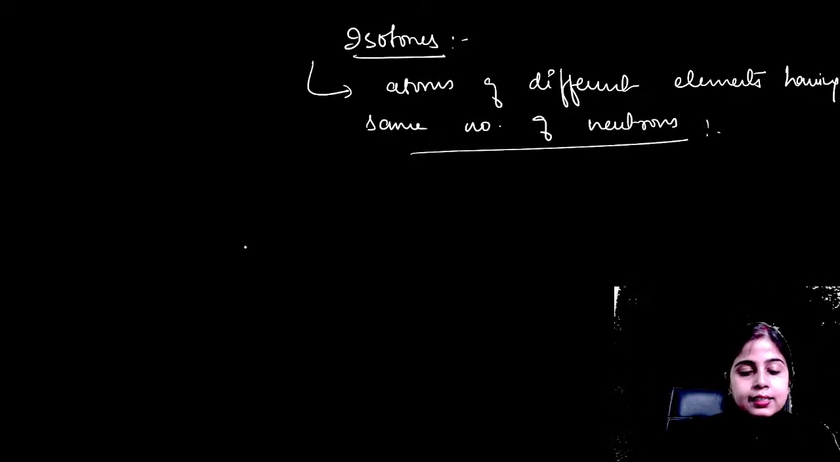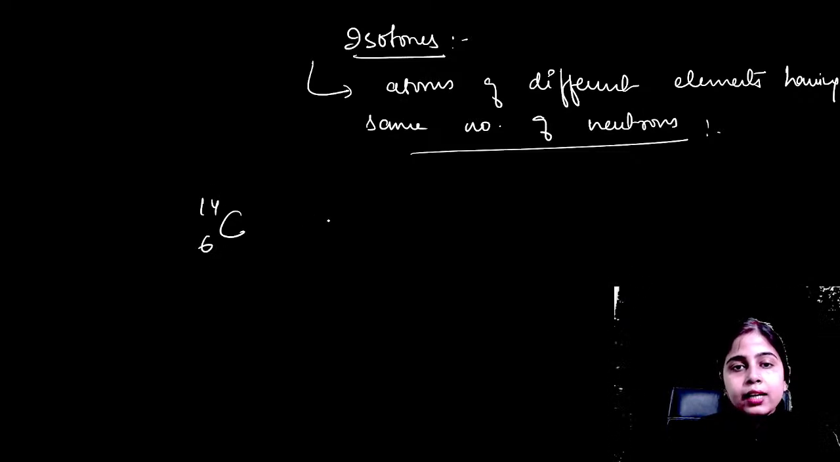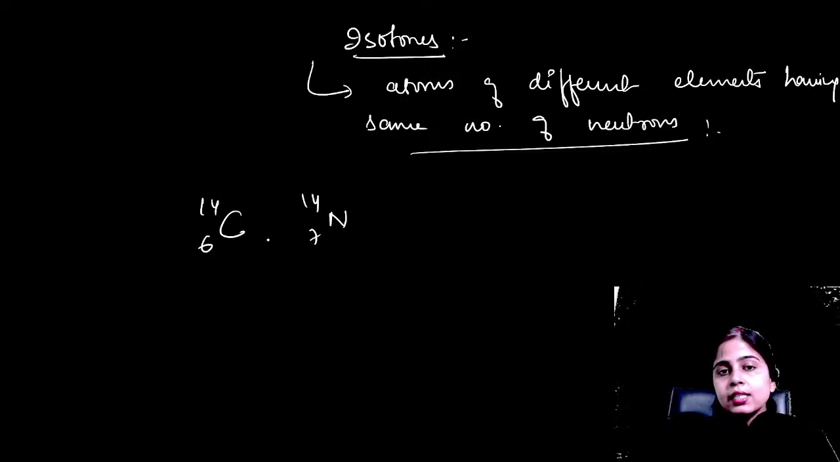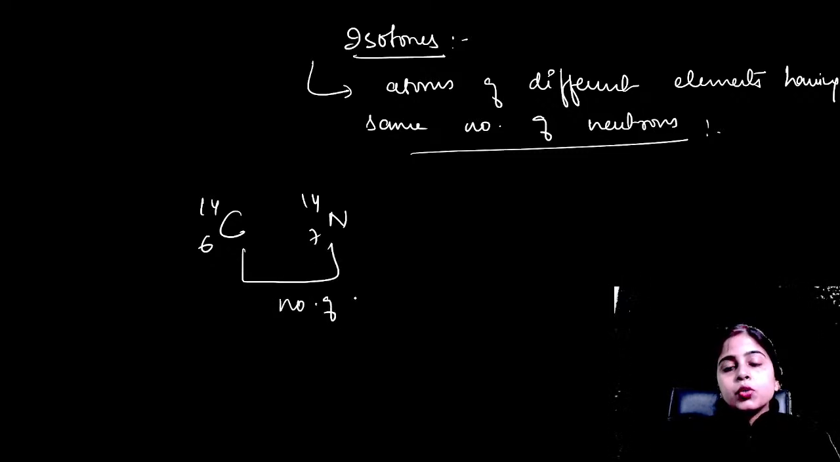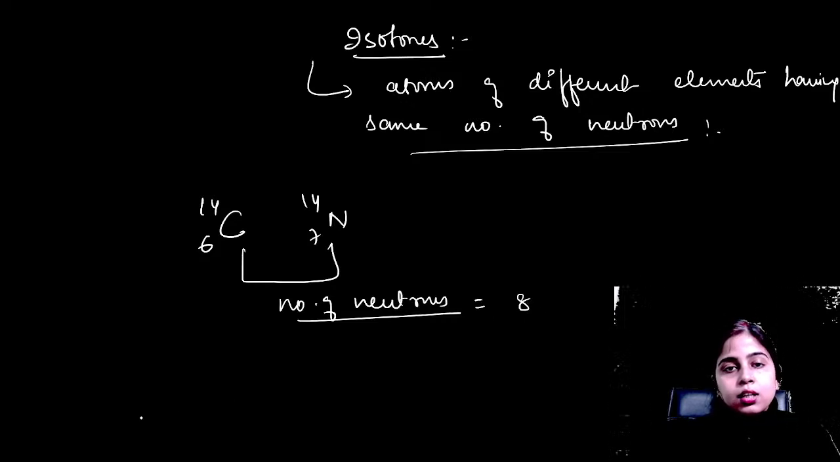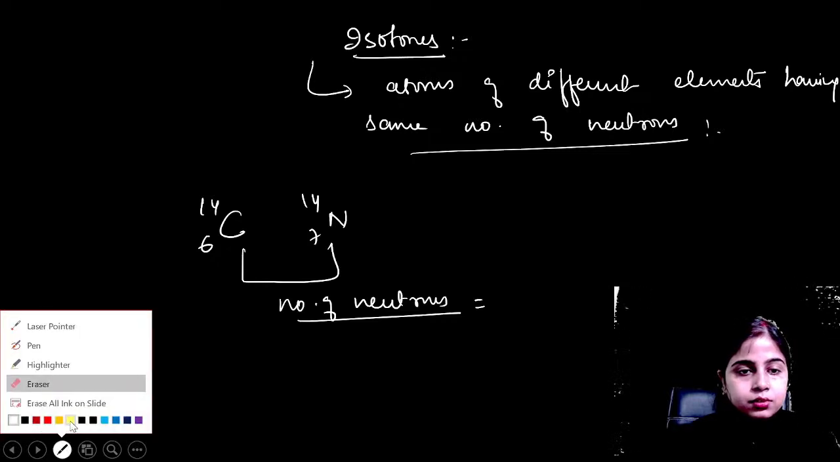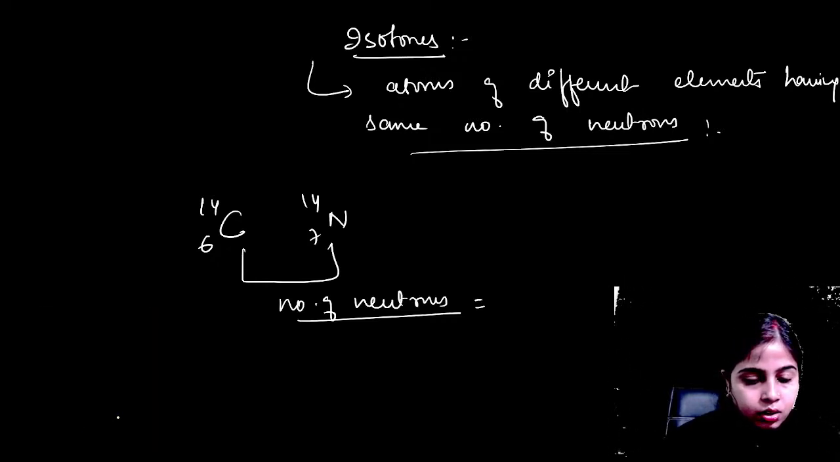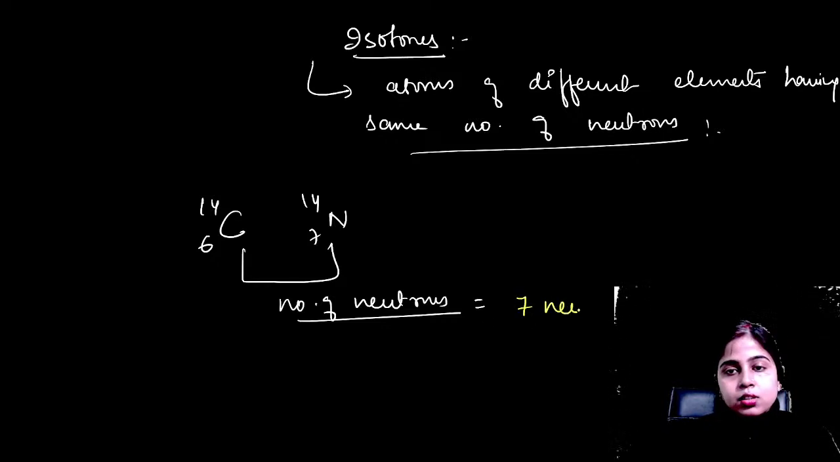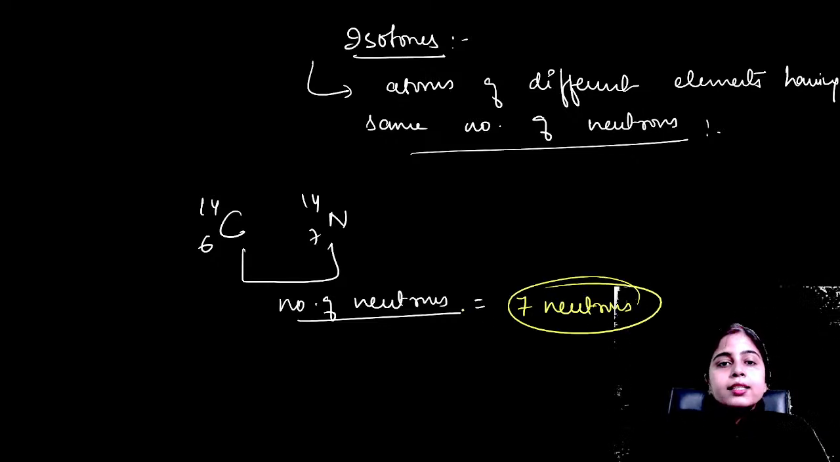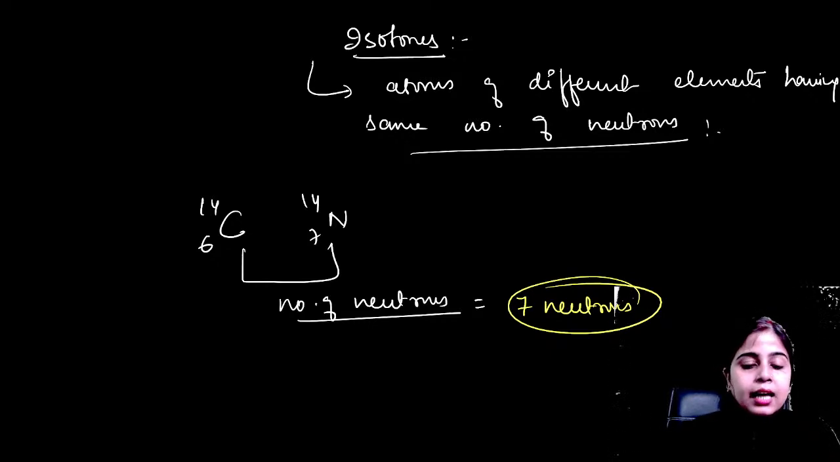Okay, let's take an example over here. C14 and nitrogen 14 were your isobars. You can see in both the cases number of neutrons is equal. Both contain 7 neutrons. Clear? Is it clear, everyone? Please tell me. They are the isotone species. That means the number of neutrons will be same. Clear?